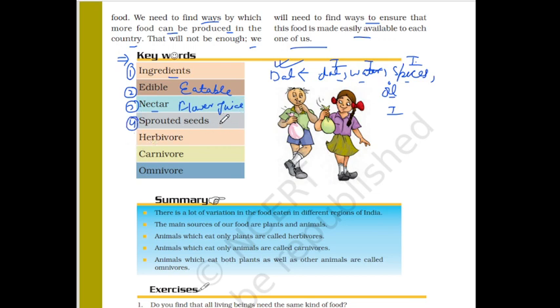Fourth one is sprouted seeds. When you keep the seeds in water for one day, after that you drain out the water and take a wet cotton cloth and tie those seeds in the wet cotton cloth for another day. On the next morning you will observe that a white-like structure will start to come out from your seed, and these kind of seeds in which this white structure comes out are known as sprouted seeds, right? छोटे छोटे roots जो होते हैं they basically come out from the seed.